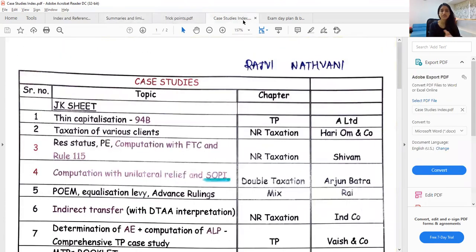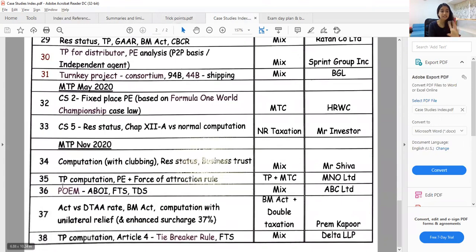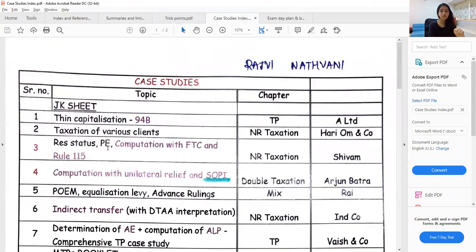Then, after your first read is over, essentially the focus should be on doing the case studies. There are more than 30, 35, 36 case studies, or to be precise, there are 38 case studies. Even if you consider 1 hour per case study, it will come to around 40 hours, which translates to close to 4 days. At least in my case, I did not get 4 separate days only to do case studies at a time, the entire day.